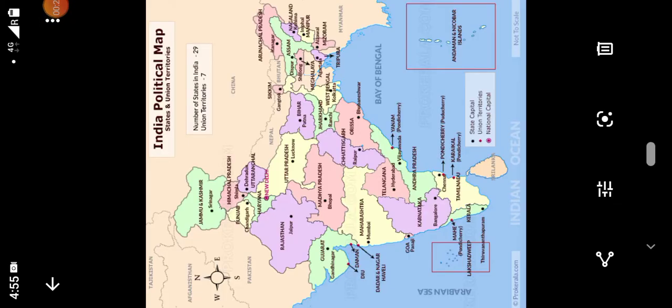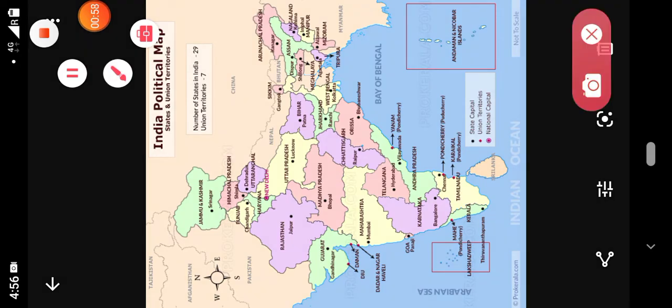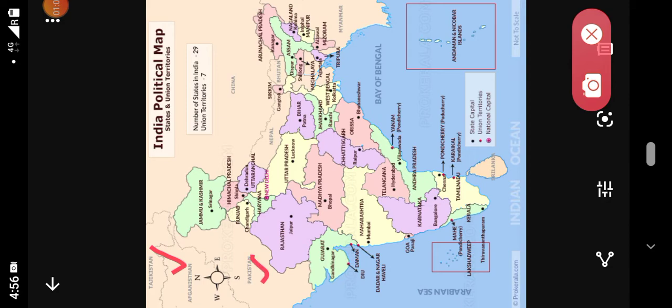Students, there's a map on the screen. You can see this is the political map of India. You know what a political map is and what a physical map is, and what the difference between them is. In the political map, you can see how the direction is shown. There is the north direction, south direction, east direction and west direction.